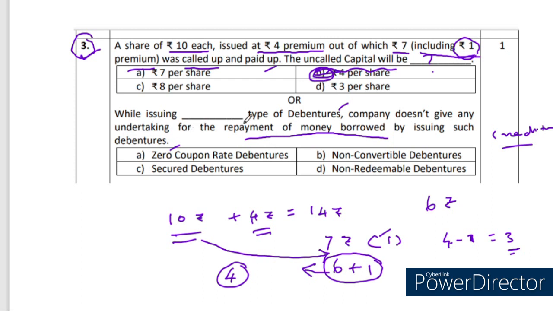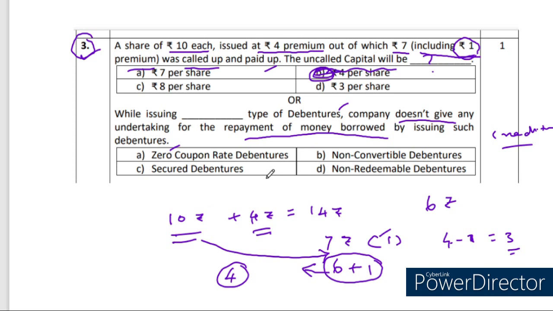While issuing dash type of debenture, company doesn't give any undertaking. By issuing dash kind of debentures, company is borrowing money. That debenture doesn't charge on company's assets.